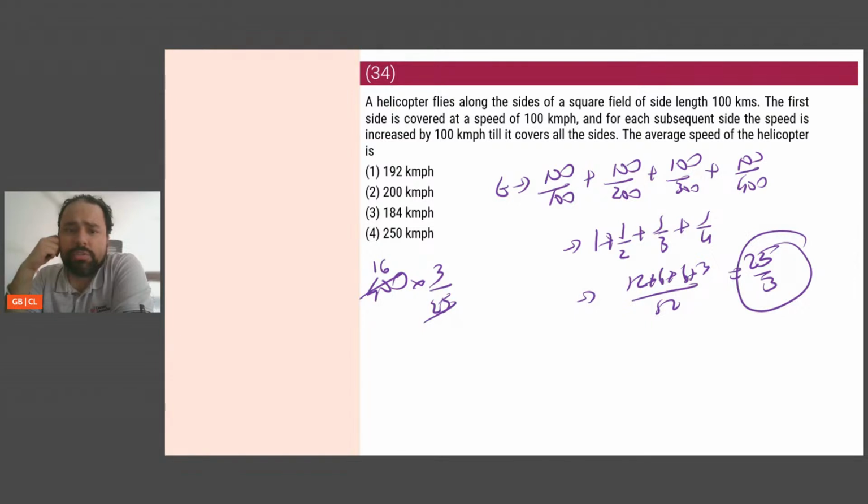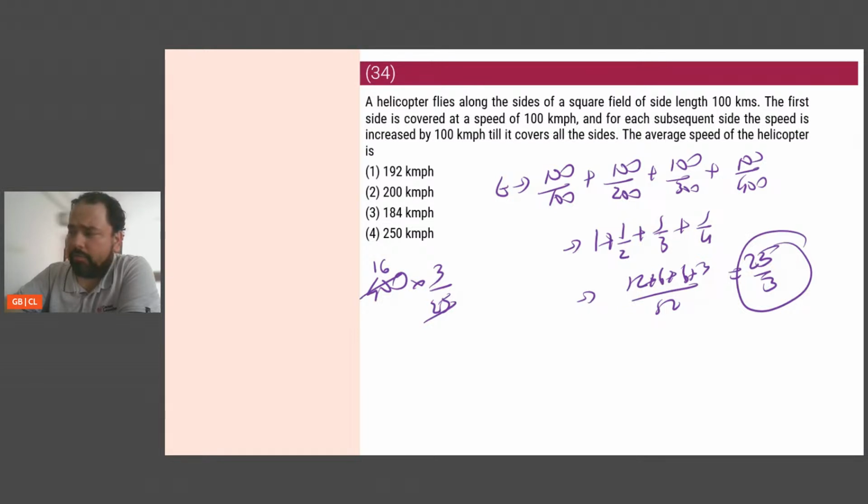Helicopter flies that 400. Okay. Along a square field. The first side is covered at 100. Each subsequent at 100 increase. So the next one, 100 kilometers is covered at 200. Then 100 is covered at 300. Then 100 is covered at 400. Total time taken is this. That is, total time taken turns out to be roughly around 400 if I am not wrong. That's the way that I have gotten it.